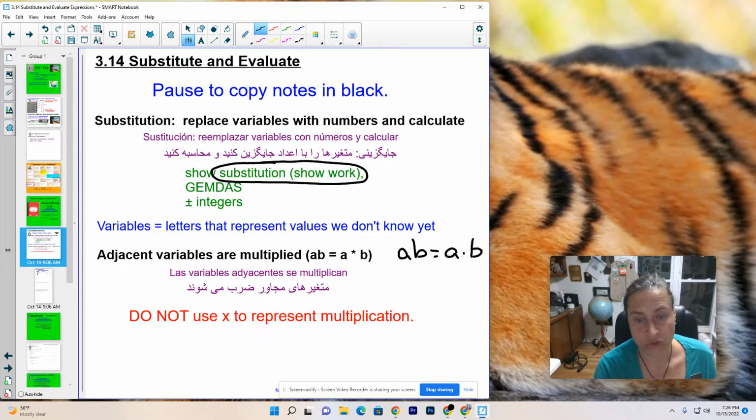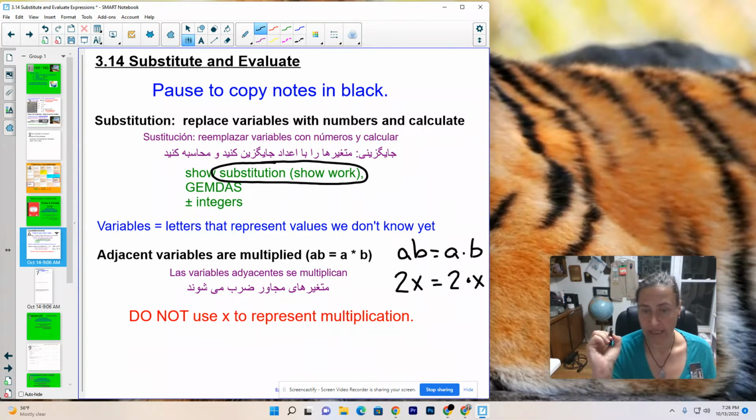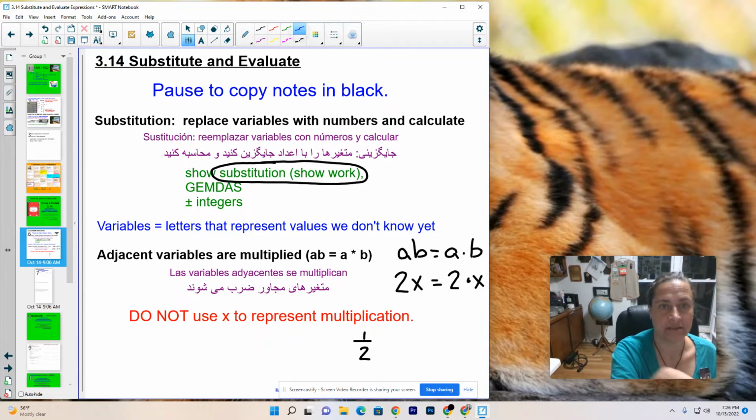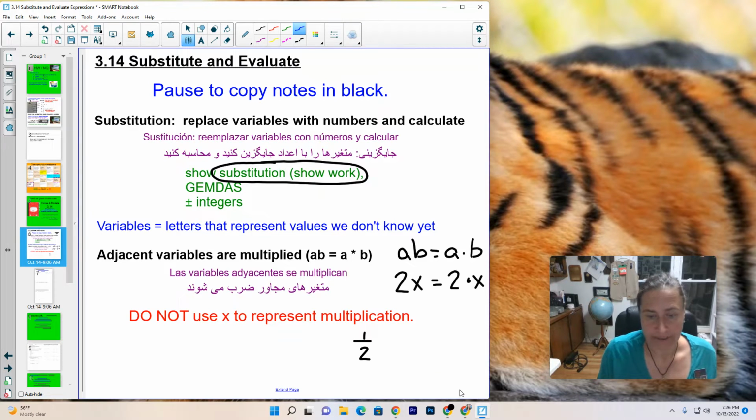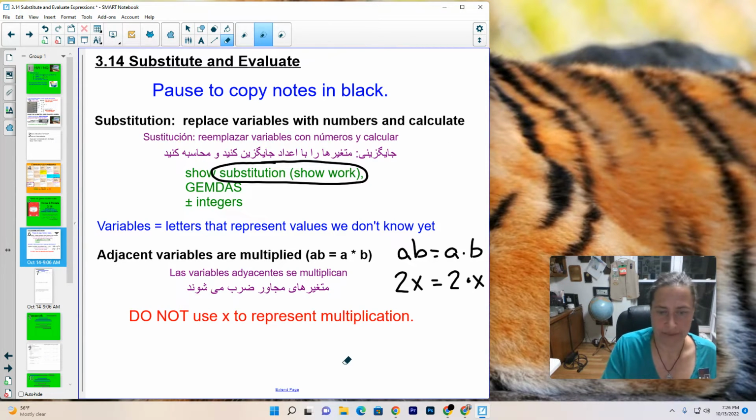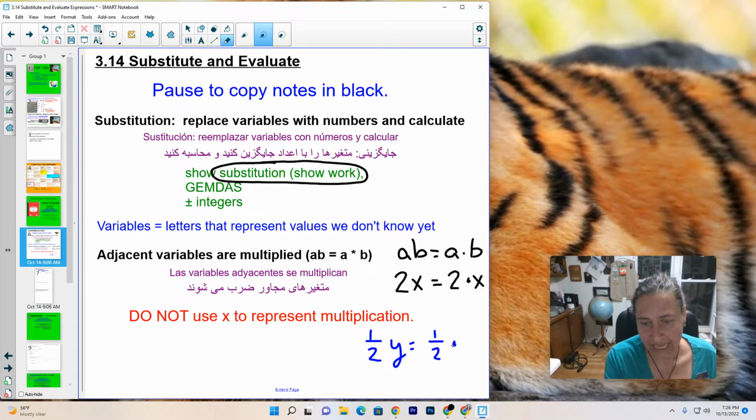Numbers work that way too. So if I said 2x, what that means is 2 times x. If I said 1/2, well, I realized I'm writing this in black, although not a bad thing to have as an example. Here, let me erase this one. You don't necessarily have to copy this one down. If I wrote 1/2 y, that would mean 1/2 times y. Okay.